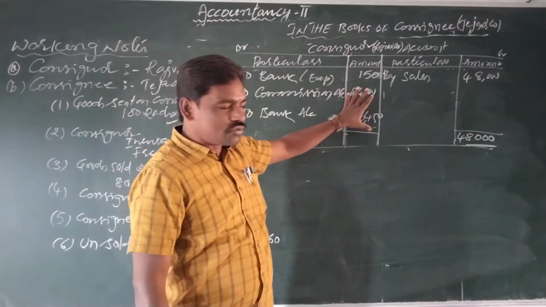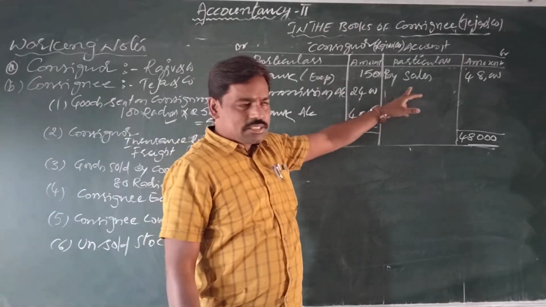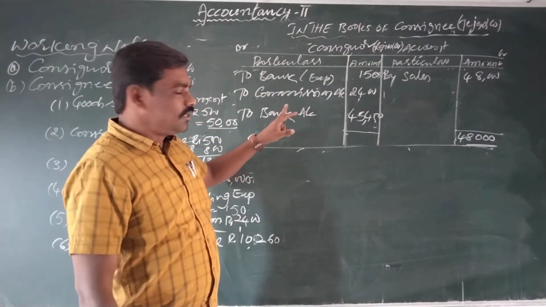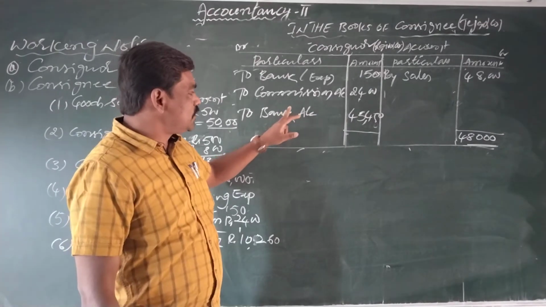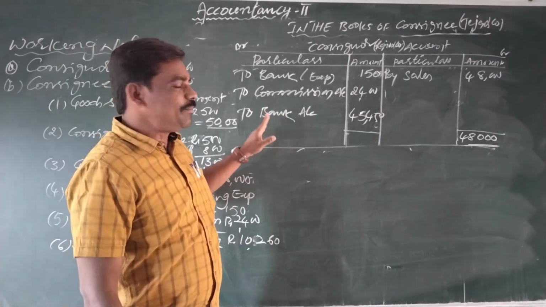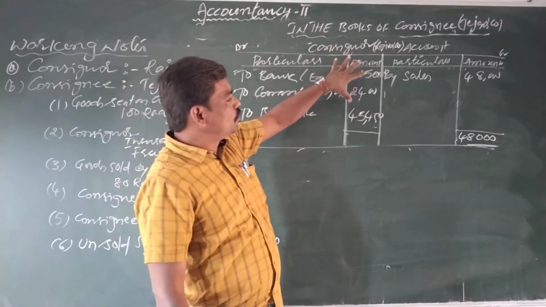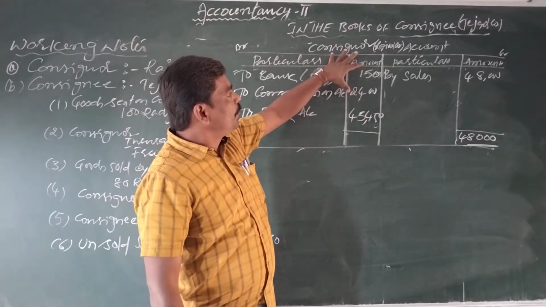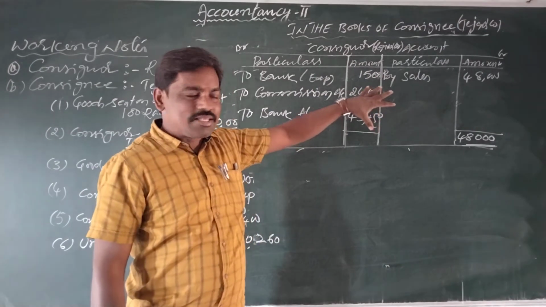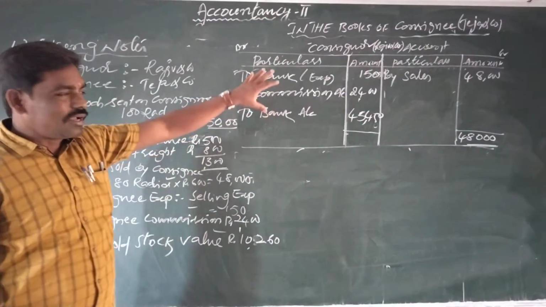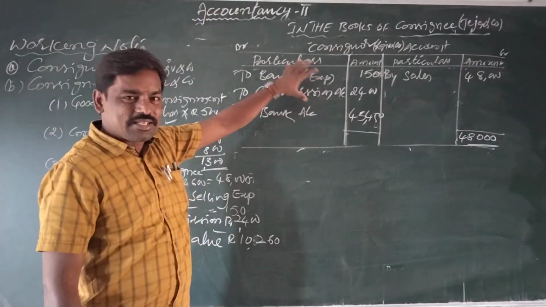What are the items we have taken here? Sales, consignee expenses, commission that we calculated on sales, and the due amount for payment. These four items we show in the consignor account in the books of consignee.